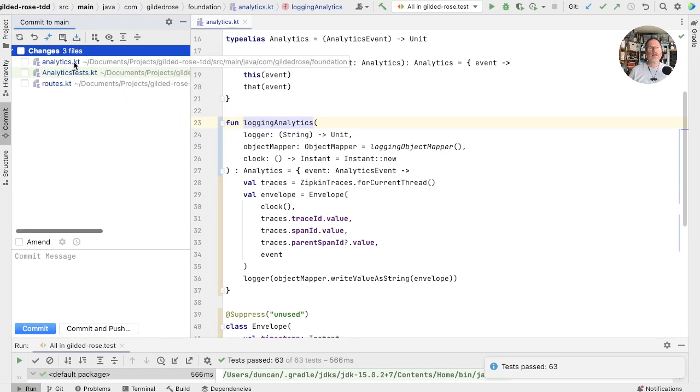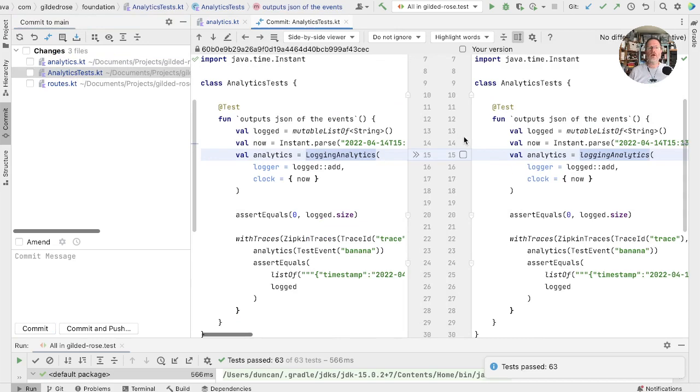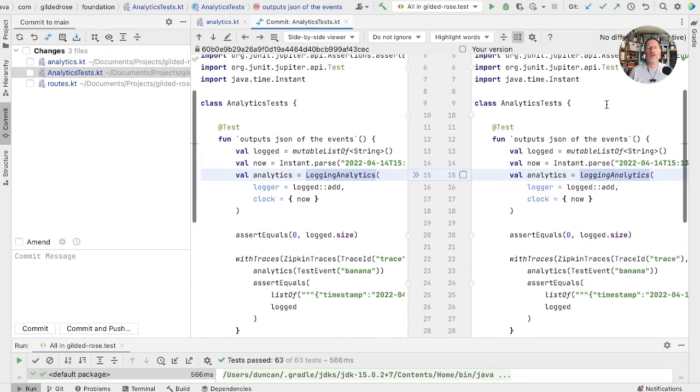Well, analytics, we've seen how we've changed that. The tests, well, all that's changed here is the case of our function. In fact, there is a change here because this is actually calling a Java constructor, and Java constructors are different than plain old functions. So that's a difference that will actually be in the bytecode that would require a recompilation of anything that used our code. At the moment, though, everything is in one module, so that's not a problem.